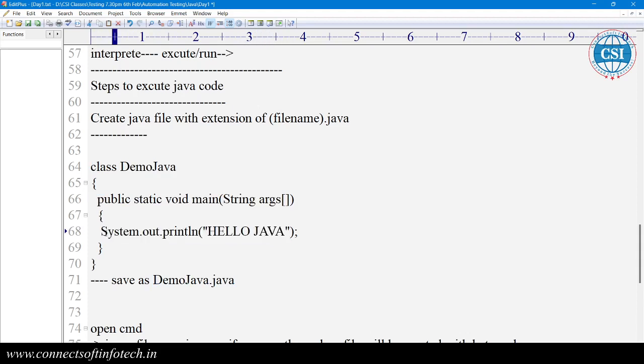System, S should be capital; out, O should be small; and println is a function used to print data on the console. For the C programming language, to print the data on the output, which function do we use? Prashant?